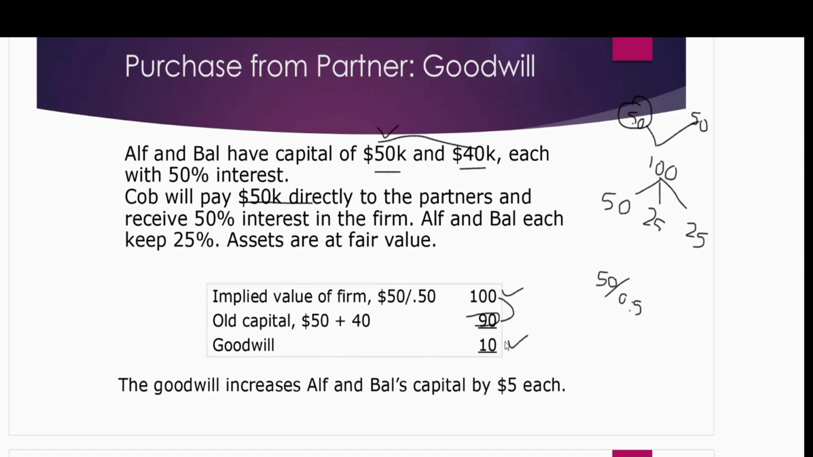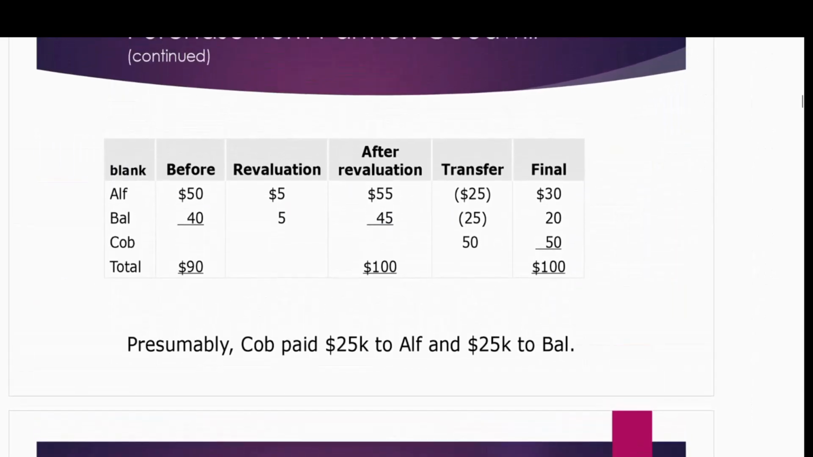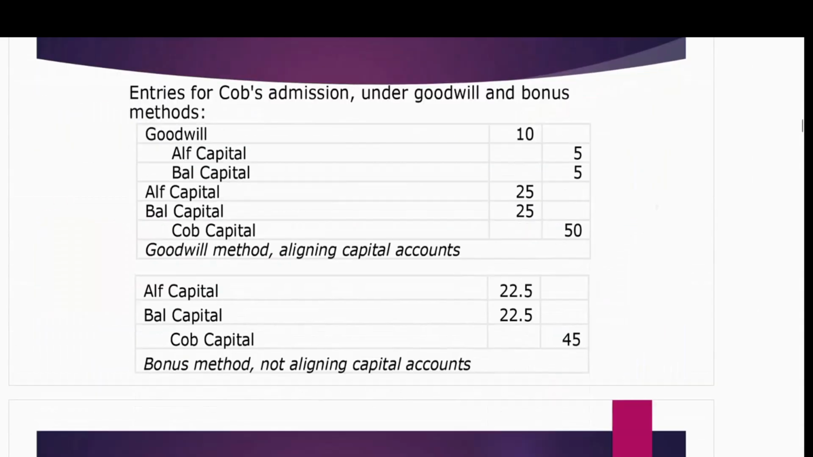So if we want to give this goodwill to both of them, who are those both? Alf and Bal. So 10 divided by 2, it comes up 5. Both partners who are there in the business, Alf and Bal, they deserve a goodwill of $5. We will increase the goodwill because goodwill is an asset of the business, and we will increase their capital balances with $5. Let me show you the journal entry, then we will record the entry of Coop. So let's proceed. I'll come back to this discussion. Let me just first show you the journal entry.